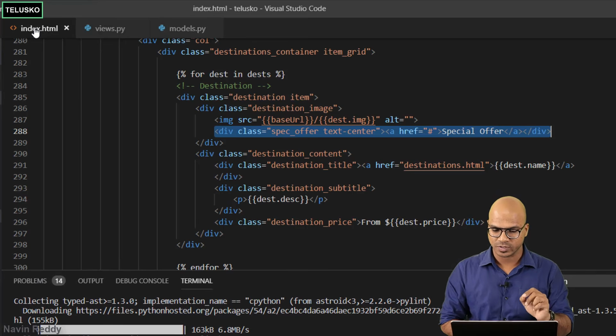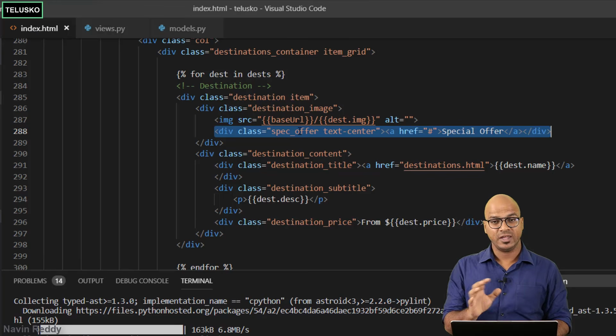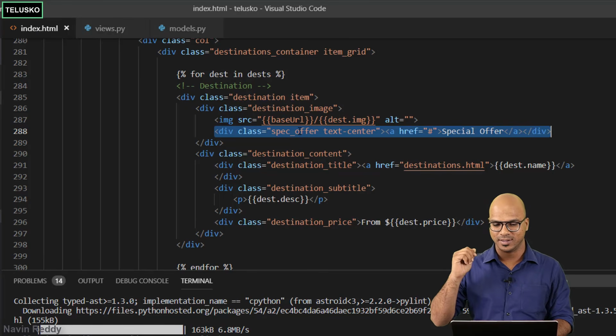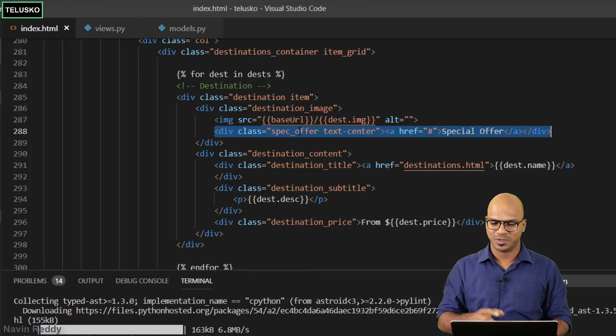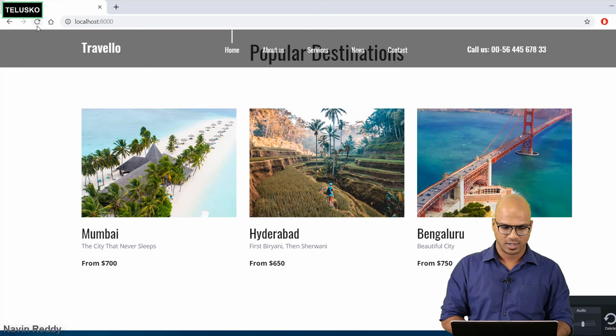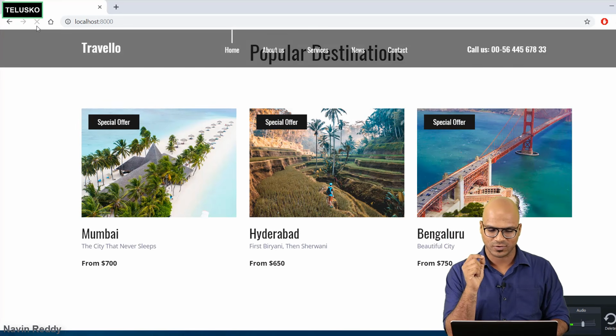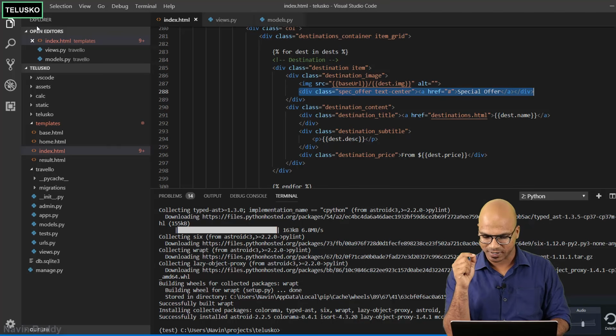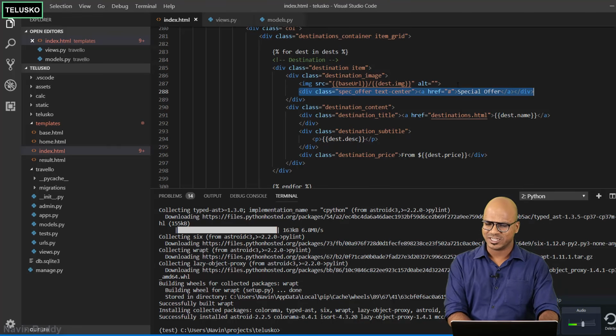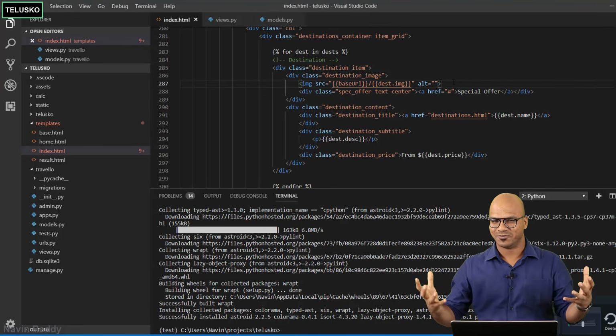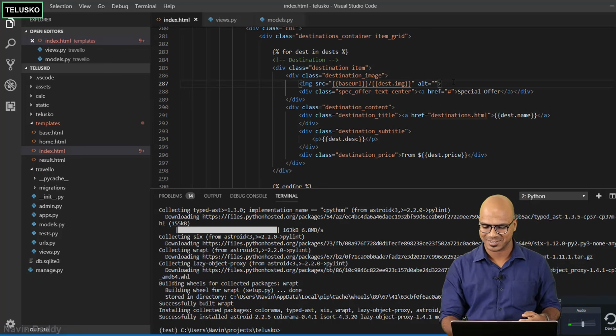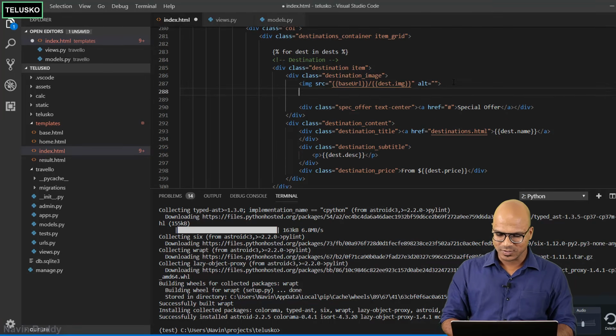So if I go back to index.html, even if you do all the changes in your models.py and views.py and you still refresh, you can see we are getting offers everywhere. And that's where you have to specify the condition. But how? When you say condition, one thing pops up, which is if else, and that's right, we will be using that. So how do we use if else here?